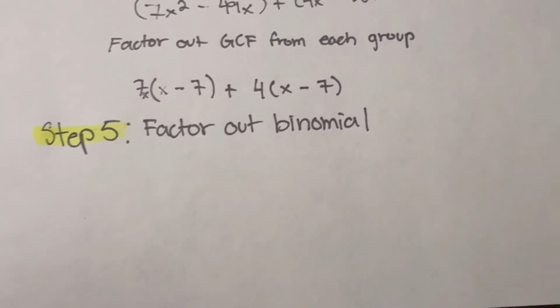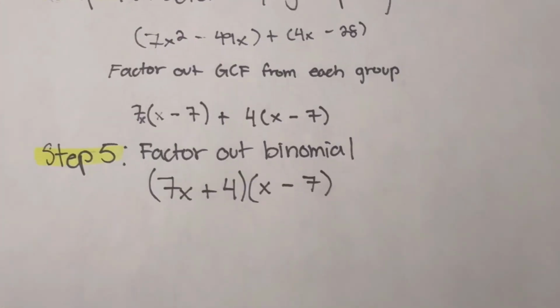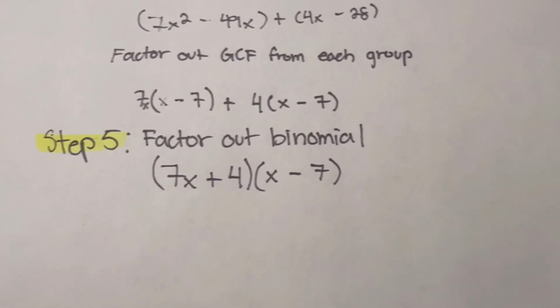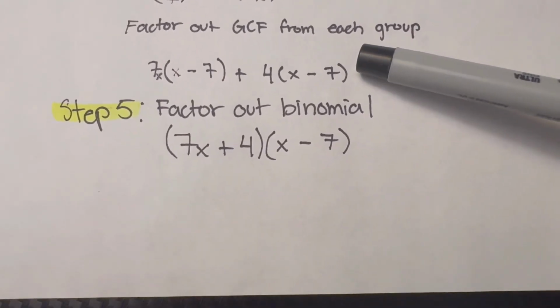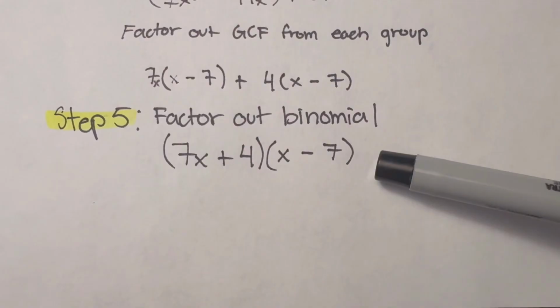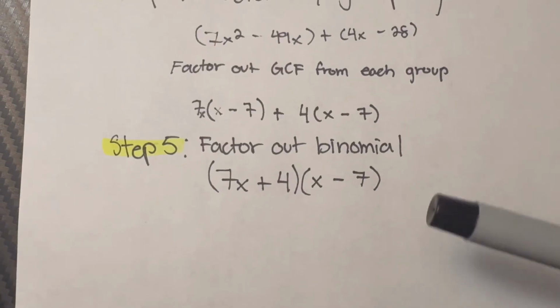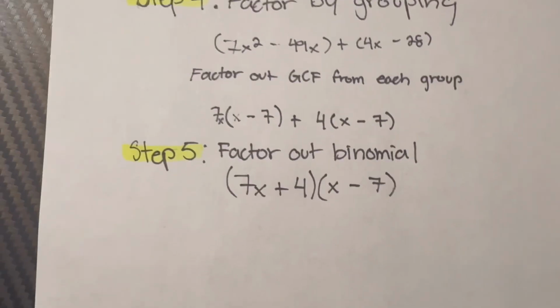Our 5th step is to factor out the binomial. The reason why we factor out the binomial is to take this term and make it into an answer just like this. Factoring out the binomial gives us an answer in factored form. This is our final answer.